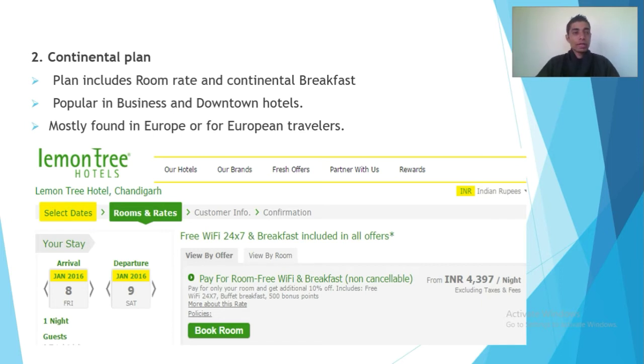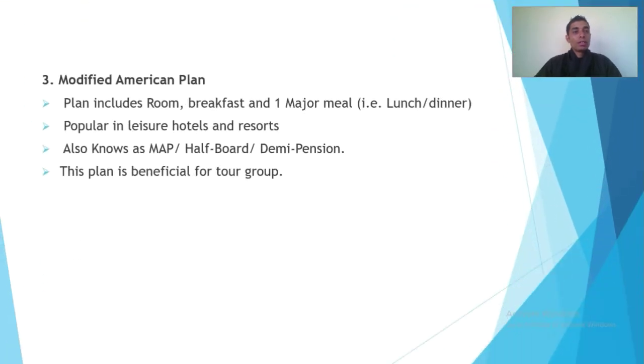Moving on to another plan, we have the modified American plan. This plan includes room, breakfast and one major meal, that is lunch or dinner. The rate provided is inclusive of room, breakfast and one major meal of the day, and the guest can choose either lunch or dinner.